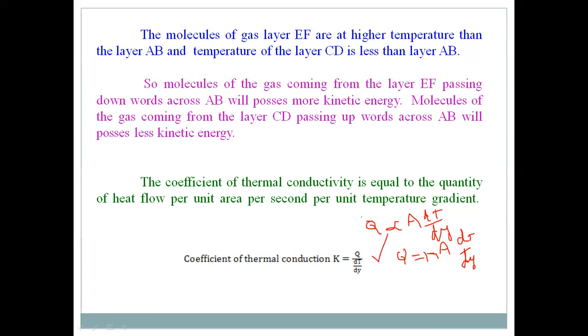So from this, the amount of heat absorbed or rejected by the layer, Q, is equal to K into dT by dy, where A is equal to 1 unit. Of course, that is taken as equation 1. Here Q represents the amount of heat transfer from one layer to another layer, that is equal to K into dT by dy, where K is the coefficient of thermal conduction.